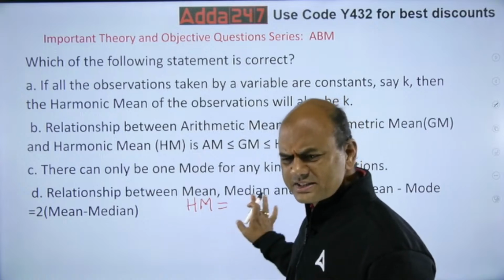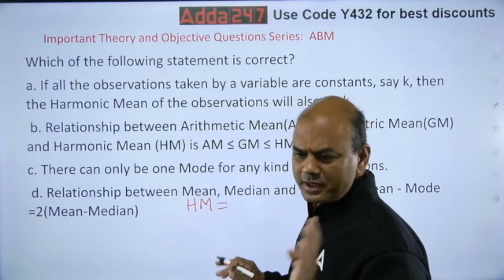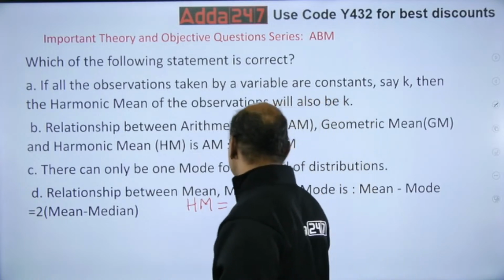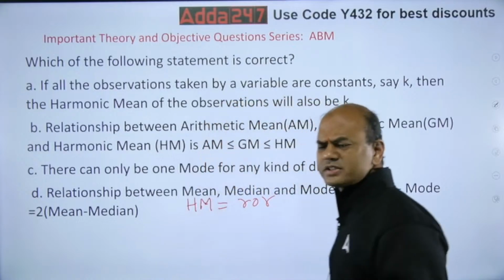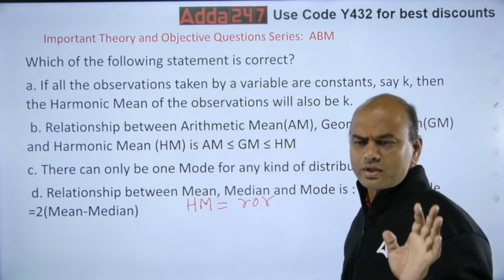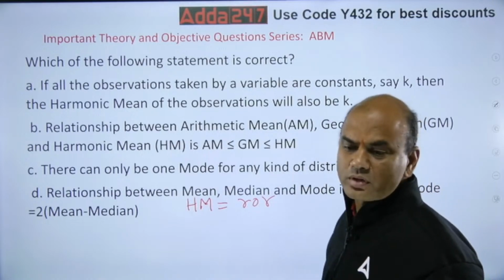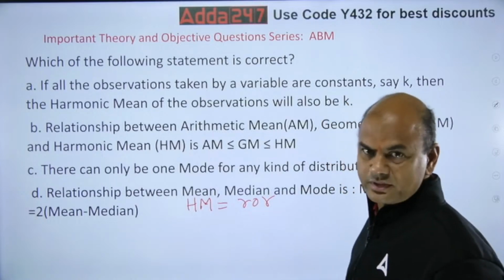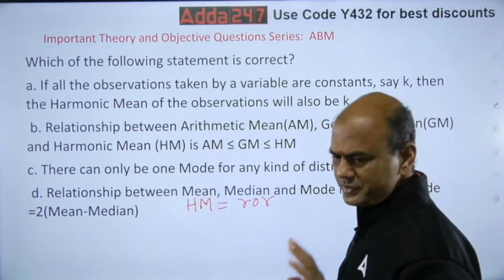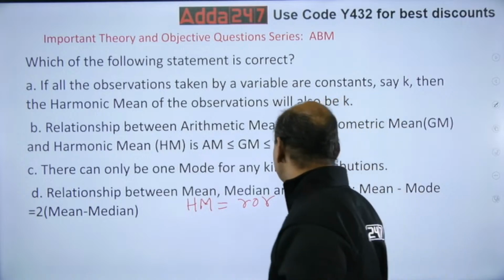So now it's an easy one. Let's go for ungrouped data. It's called ROR. ROR means what? Reciprocal of reciprocals. This theory you remember throughout your life, ROR, reciprocal of reciprocals. Okay. So let's say I am having 4 observations, and all are k.